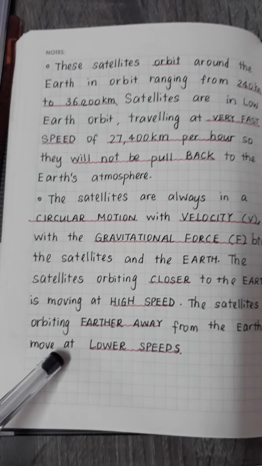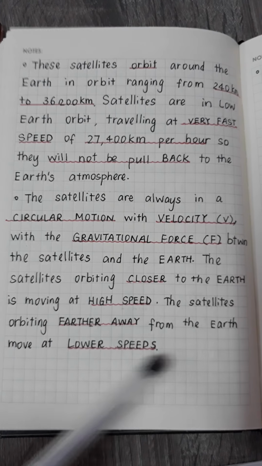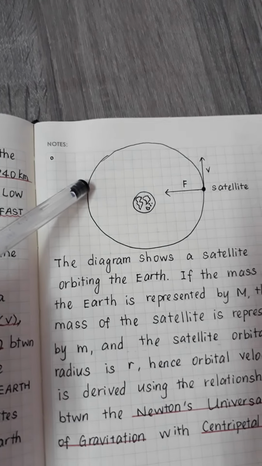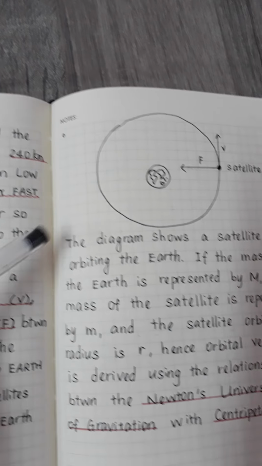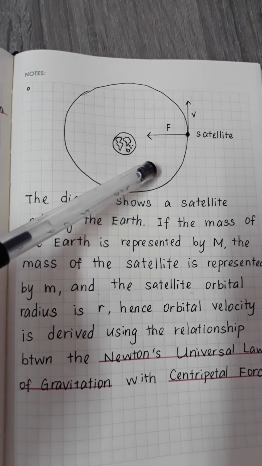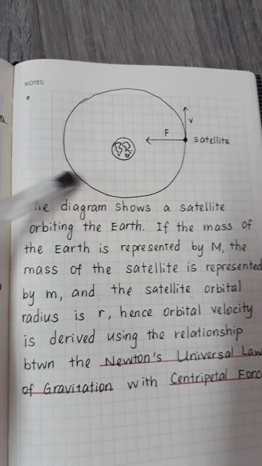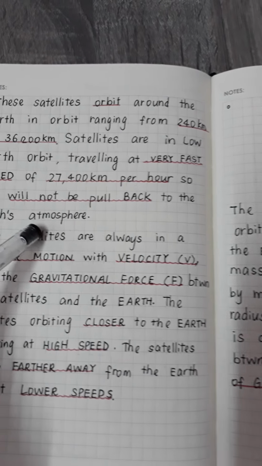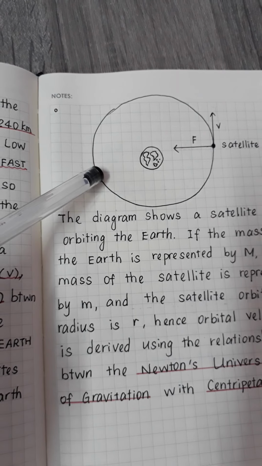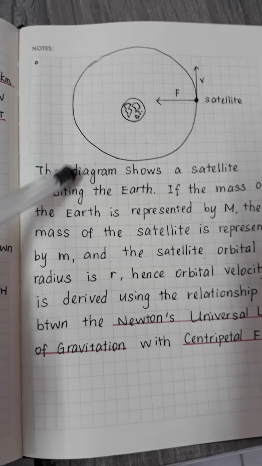Satellites orbiting further away from the Earth move at low speed. So we need to calculate the speed of the satellite required so that it won't be pulled back to the Earth's atmosphere. So we need to calculate and know the velocity.